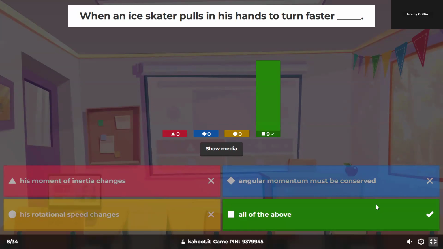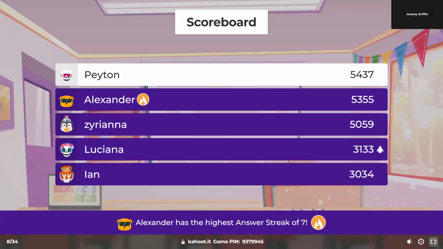Right. So the guiding principle is this blue one, that angular momentum is conserved. That's your starting point. But what is angular momentum? That's I times omega. So here's your I in red, and here's your omega in gold. Your rotational inertia would decrease, therefore your rotational speed would increase. All that happens at the same time, all the above. Is everybody okay so far? Everybody's doing all right? All right.